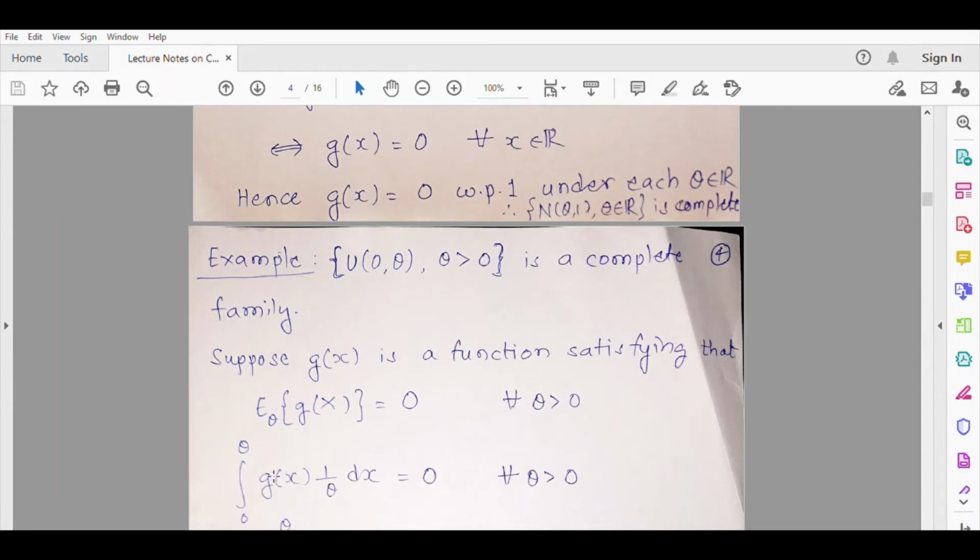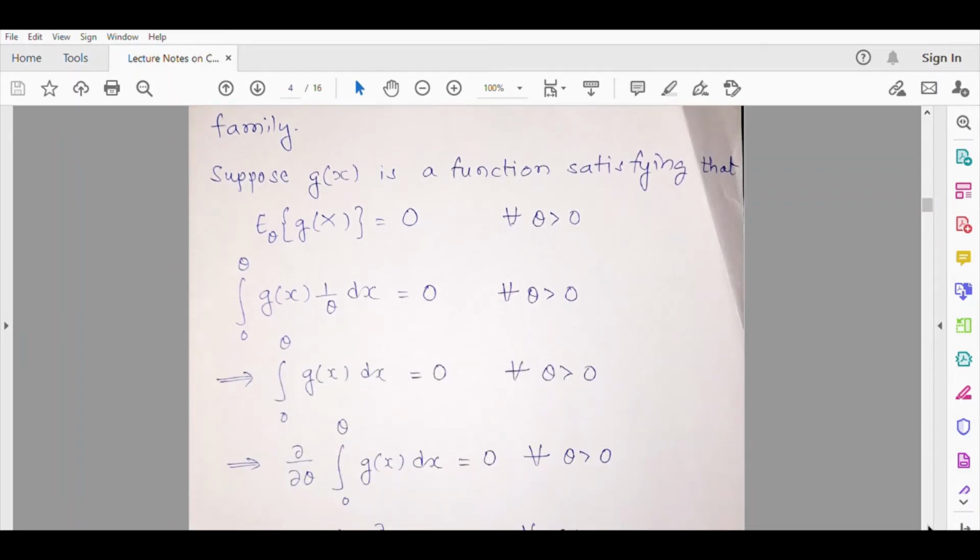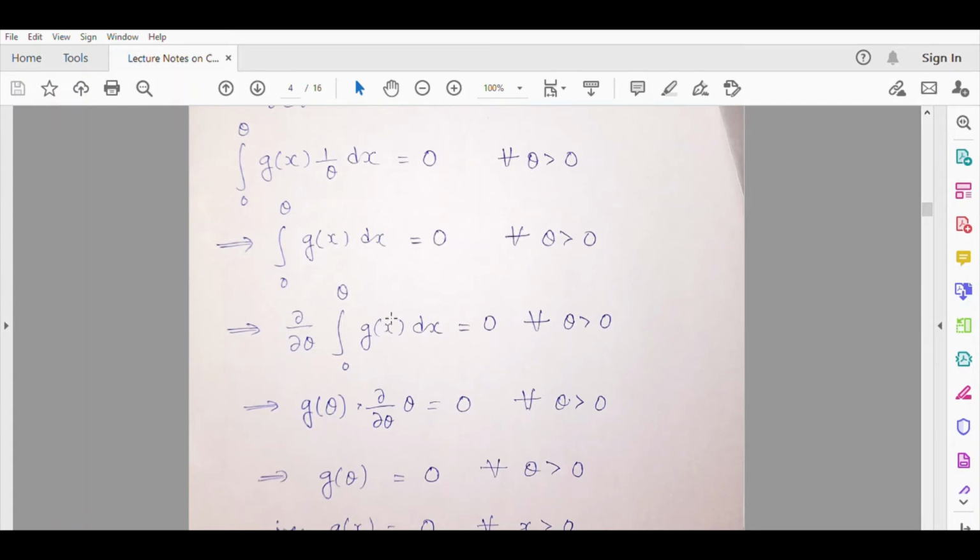Expectation of g x will be simply the integration from 0 to theta of g x times 1 by theta dx equal to 0 for every theta greater than 0. Now 1 by theta you can simply remove. So this is what you have. So now if you apply the fundamental theorem of integral calculus, you can take the derivative with respect to theta, and the upper limit itself is theta, and so you will have g at the upper limit, g theta, into the derivative of this upper limit with respect to theta, which is simply 1. This should be 0 for every theta greater than 0.